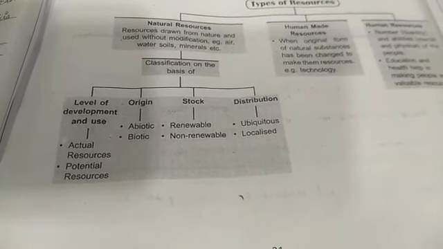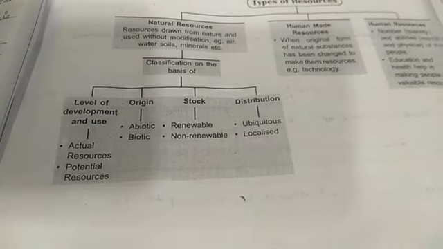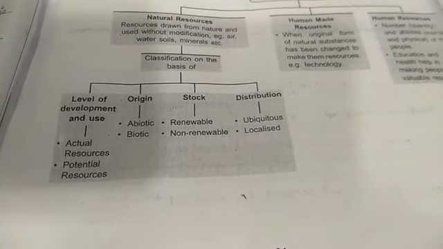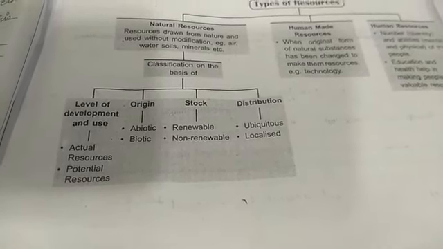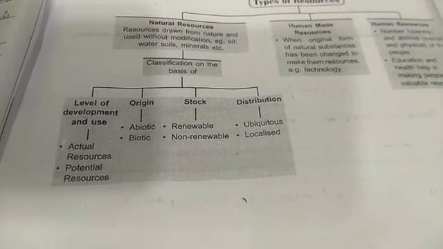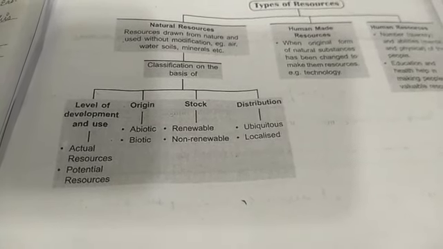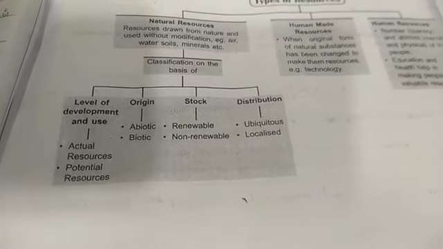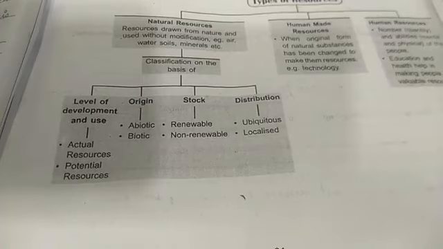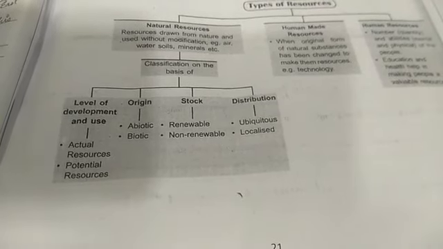Now non-renewable resources are those which have limited stock. Once these stocks are exhausted, it may take thousands of years to be renewed or replenished. For example, coal, petroleum, natural gas. These are called non-renewable resources.